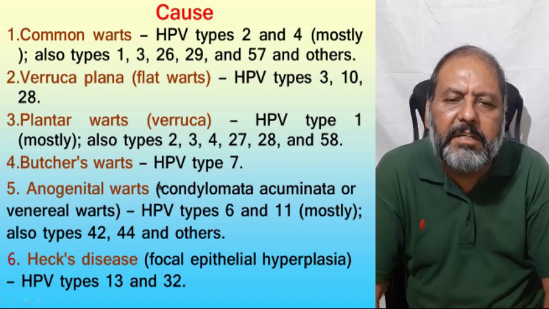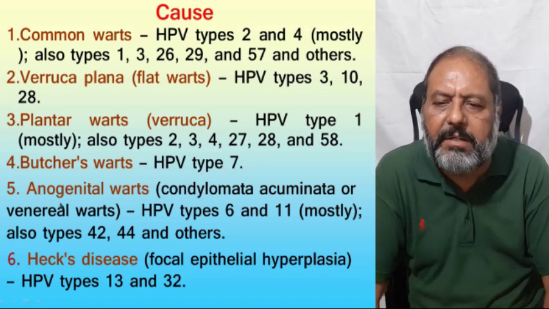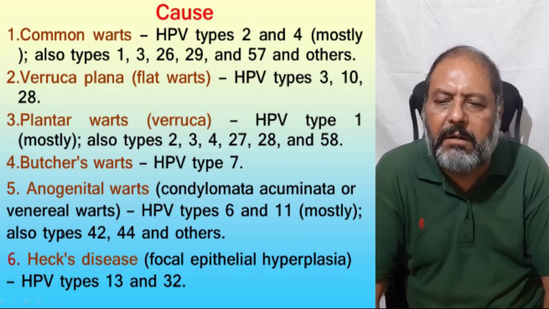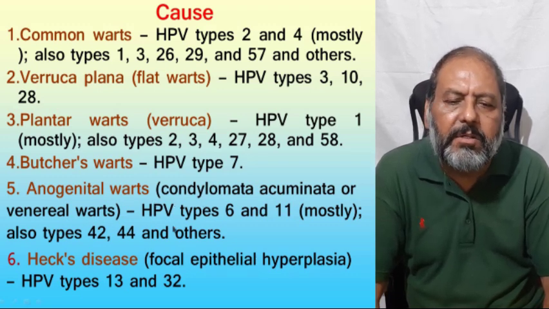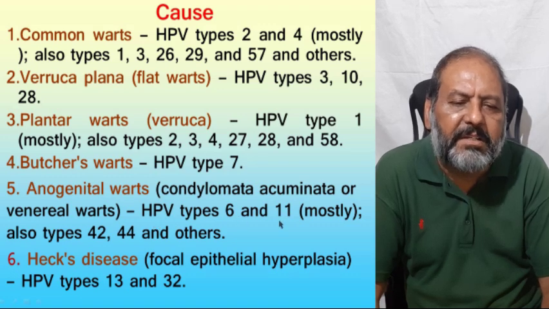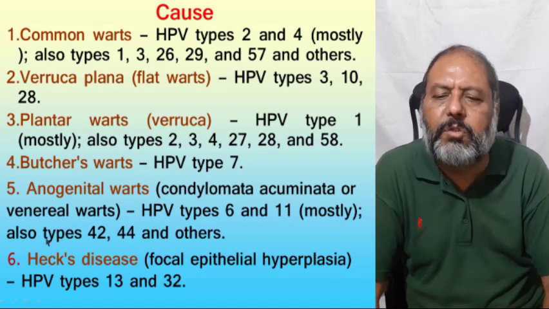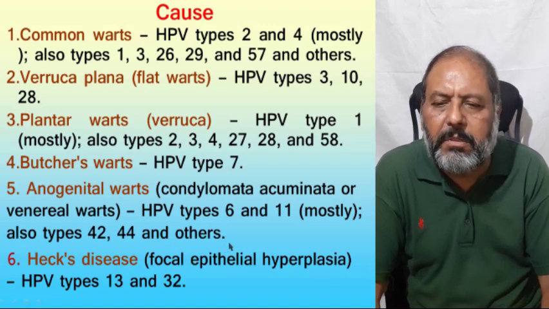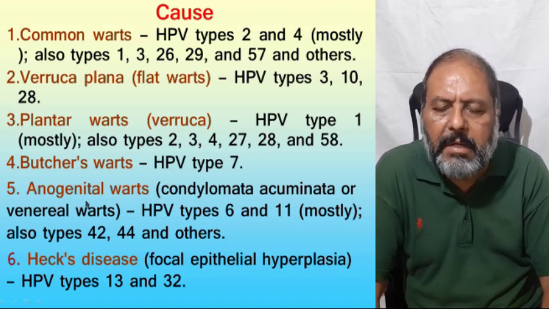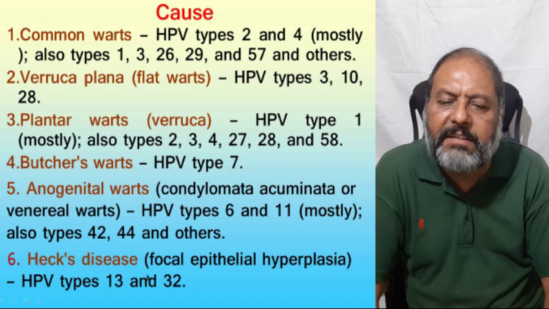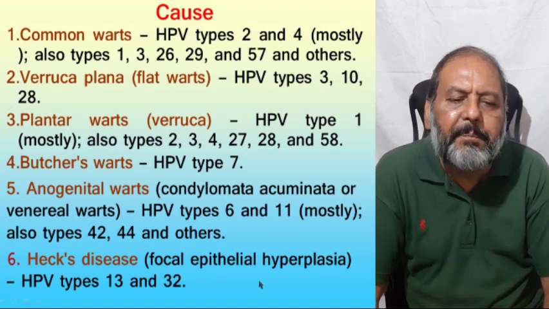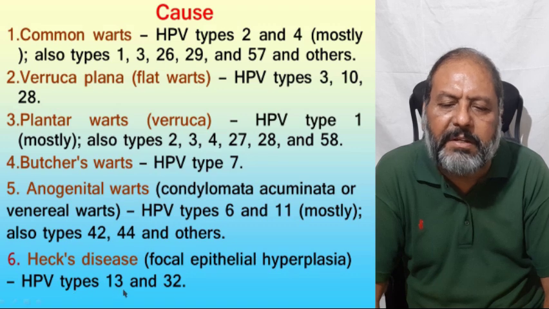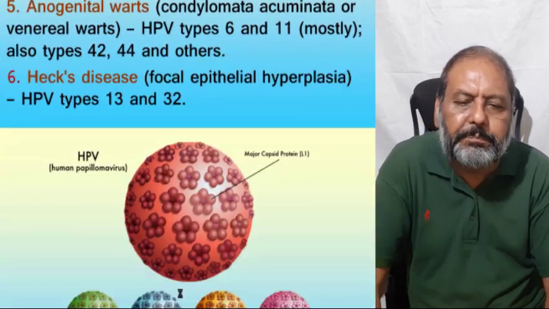Butcher's warts are because of HPV type 7 and anogenital warts, condylomata acuminata or venereal warts are due to HPV type 6 and 11 mostly, but also types 42, 44 and others contribute to anogenital wart. Heck's disease, focal epithelial hyperplasia, is because of HPV type 13 and 32.